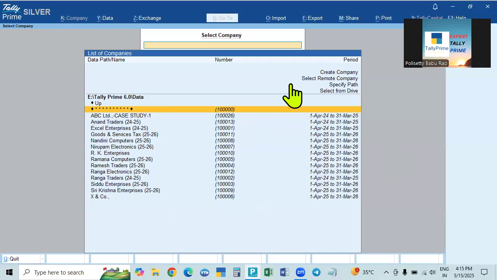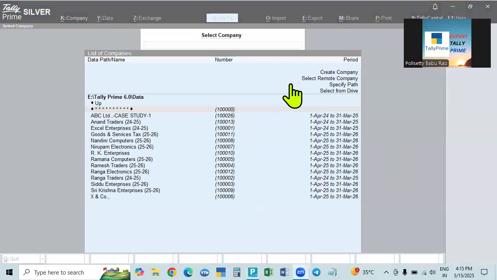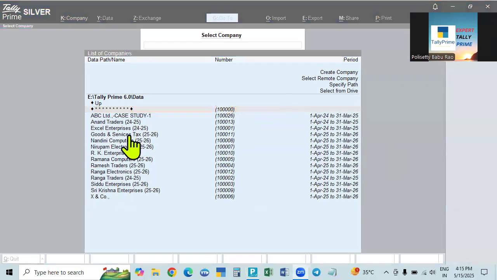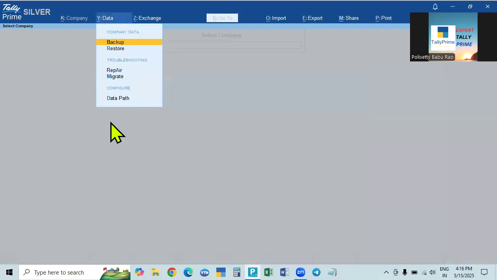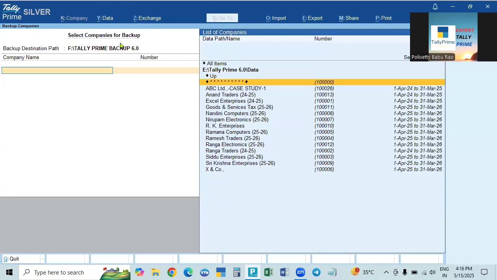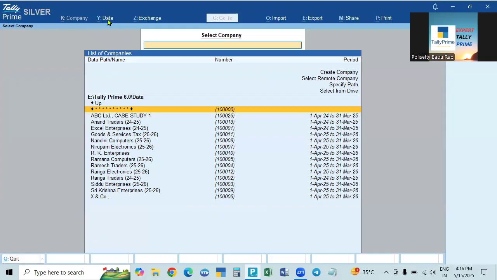Okay, so this is the company. Here all these companies are there. If you want to back up the data, go to the Alt-Y data menu. This is the Alt-K company menu, which is on the top menu. The second one is the Alt-Y data menu. If you click that, a drop-down menu will come. The first one is backup. If you click that, I'll tell you one more thing. One minute.